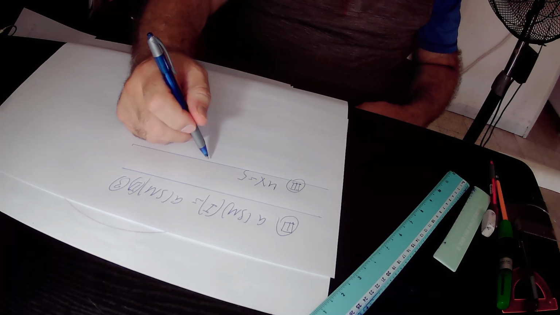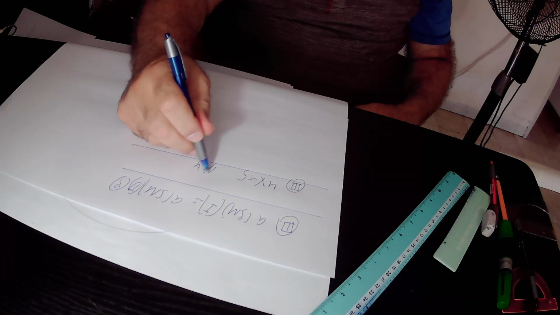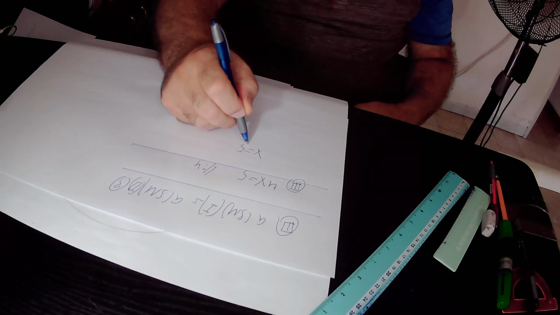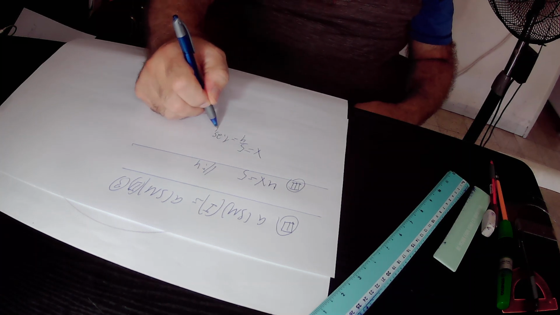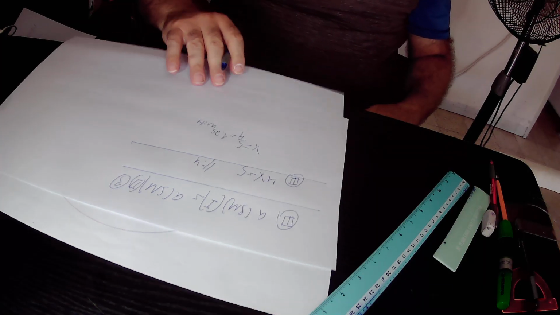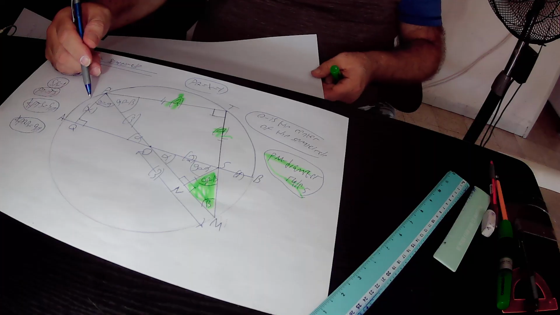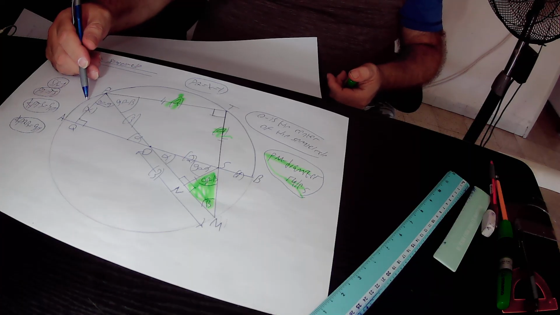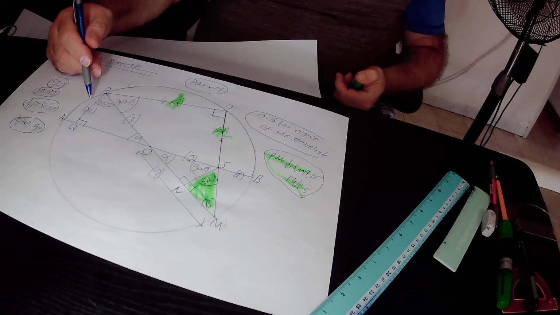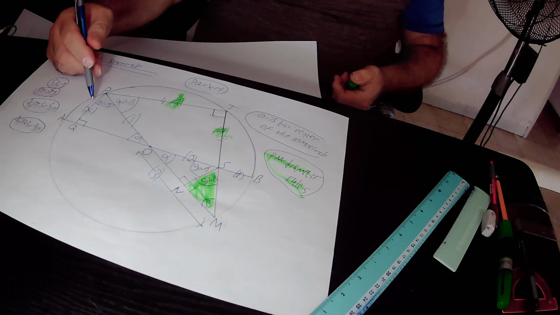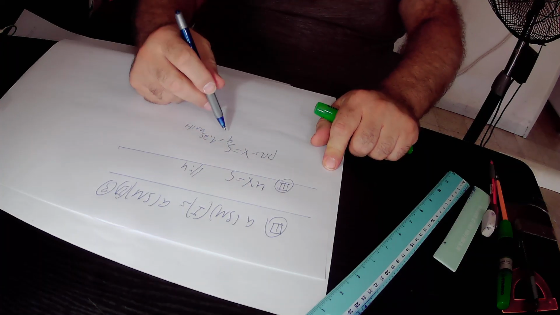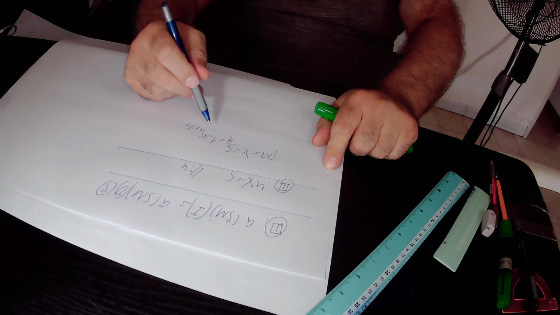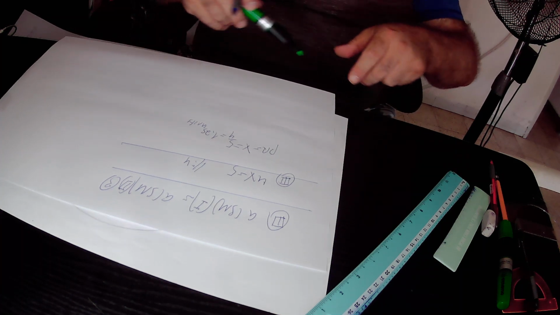Here we divide this equation by 4, and finally we get that x equals 5 quarters. 5 quarters is 1.25 units. So the length of this line PQ, which equals x, is either 5 quarters units in its length, or in terms of numbers, 1.25 units in its length. That is the answer to the second question.